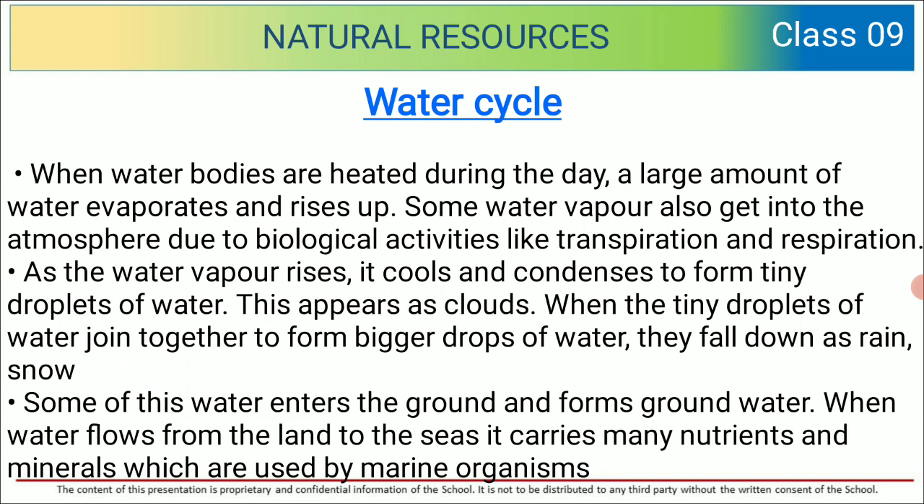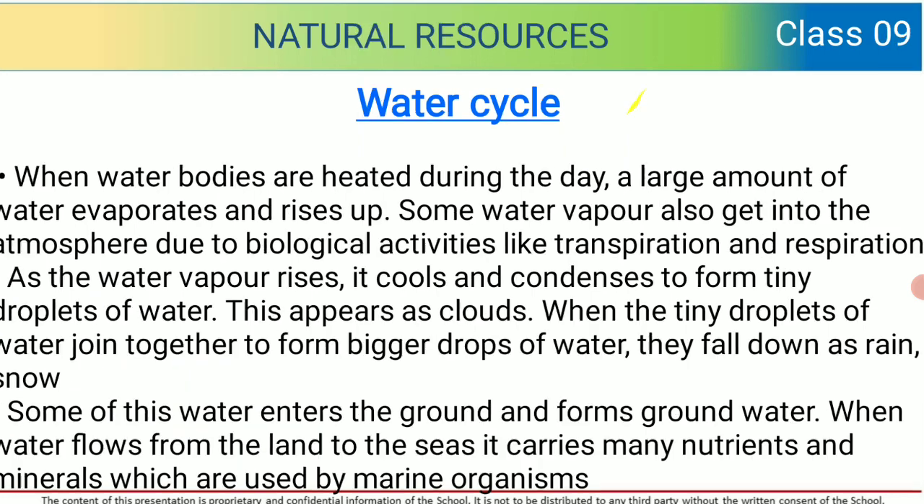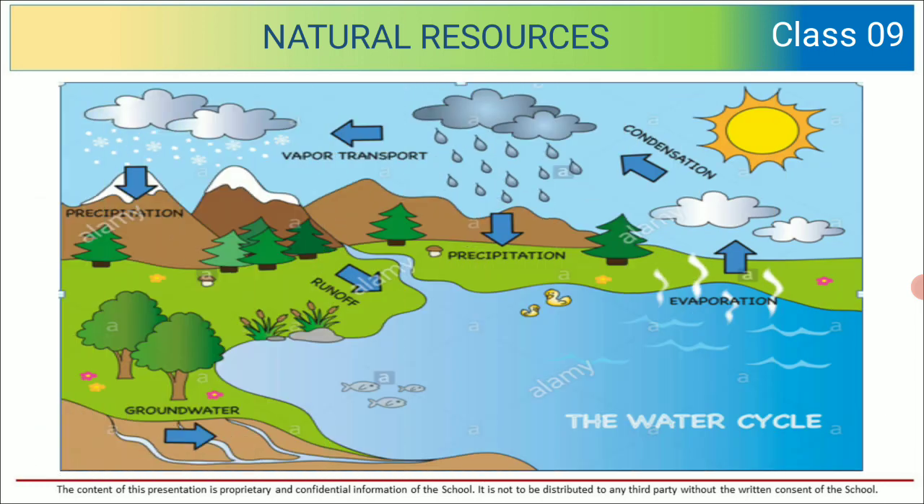Some of this water enters the ground and forms groundwater. When water flows from the land to the seas, it carries many nutrients and minerals which are used by marine organisms. So over here you can see the steps. What happens? Various arrows are shown. The water flowing gets evaporated and then it gets condensed.